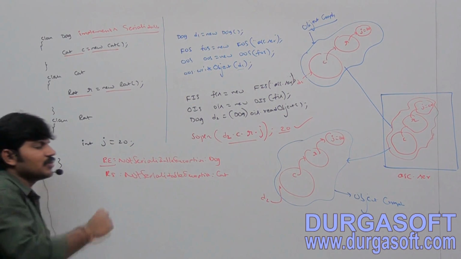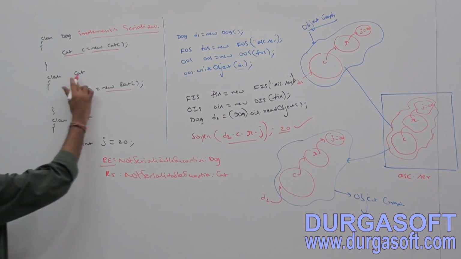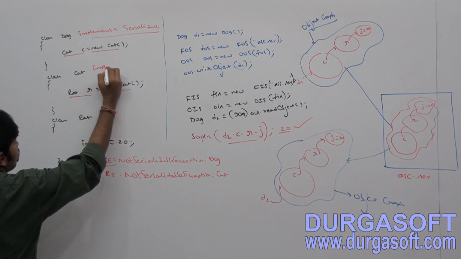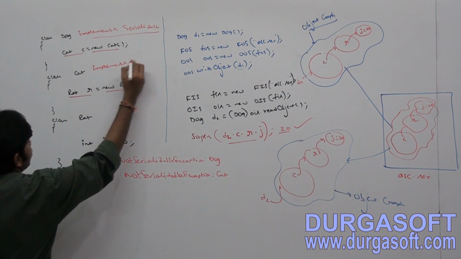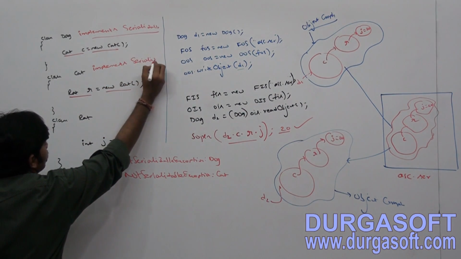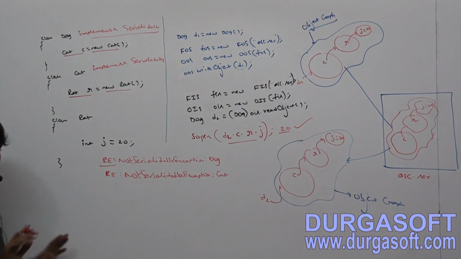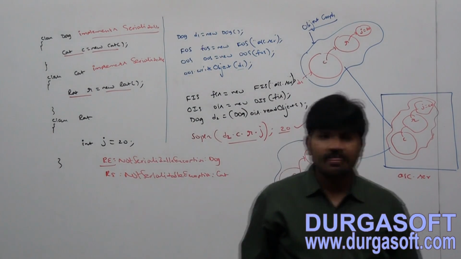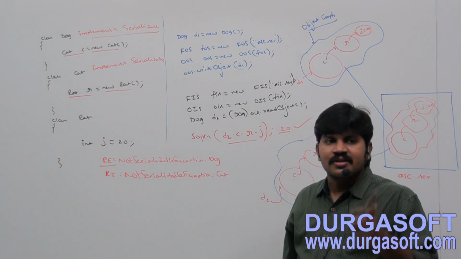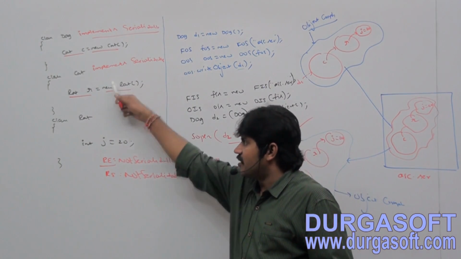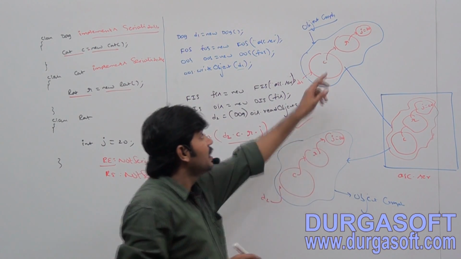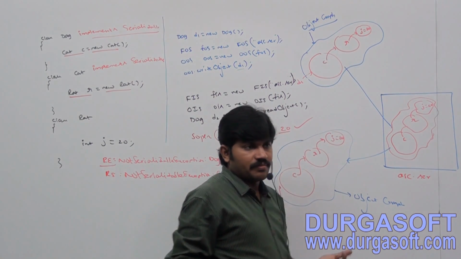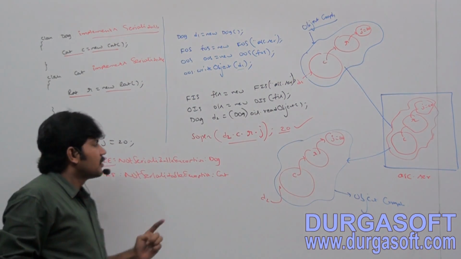Can you tell how I can solve this problem? Class Cat also implements Serializable. Sir, can you tell whether the code is going to run or not? No. Whenever we are serializing the Cat object, the Rat object will automatically be serialized, because Rat is part of it.